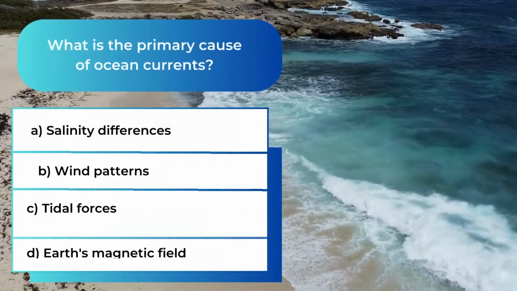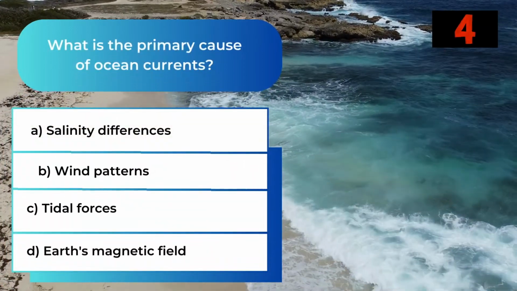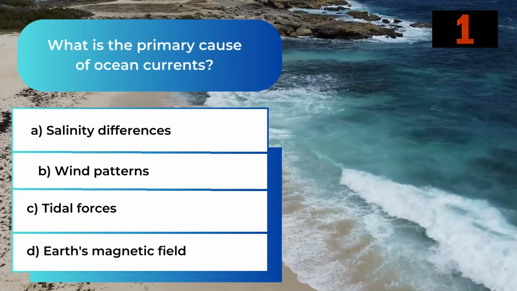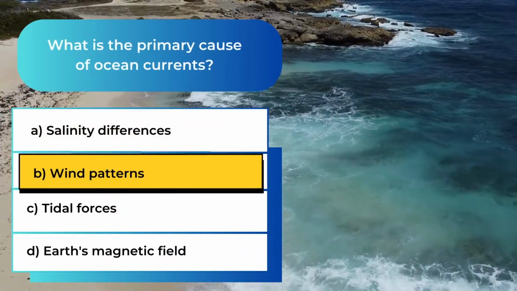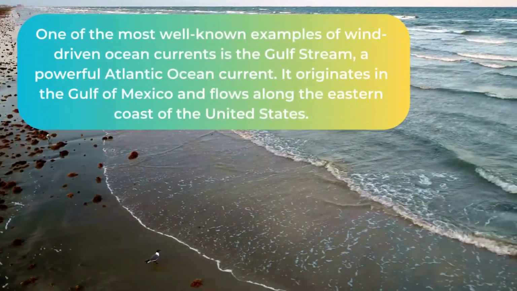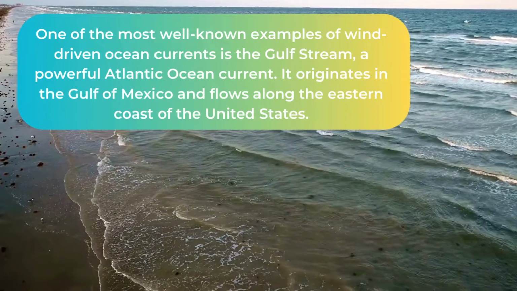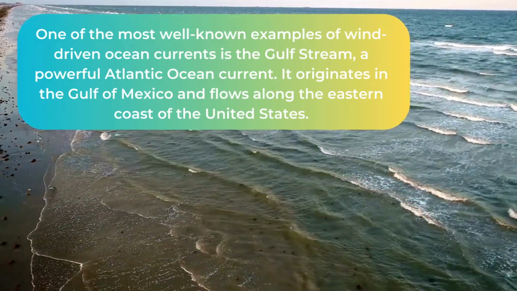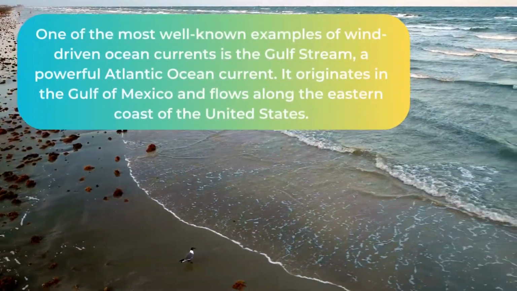What is the primary cause of ocean currents? The answer is B. Wind patterns. One of the most well-known examples of wind-driven ocean currents is the Gulf Stream, a powerful Atlantic Ocean current. It originates in the Gulf of Mexico and flows along the eastern coast of the United States.